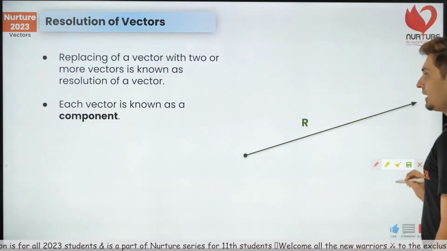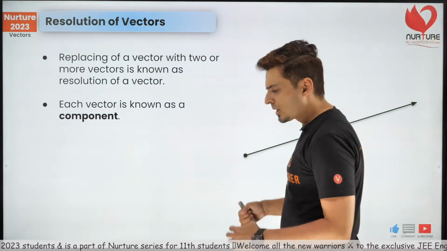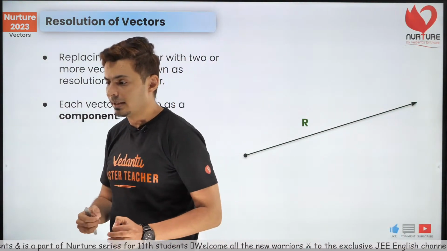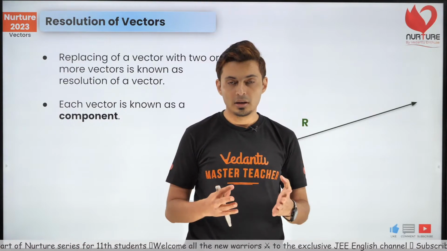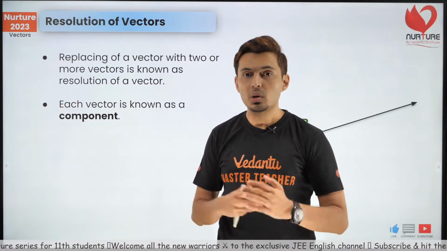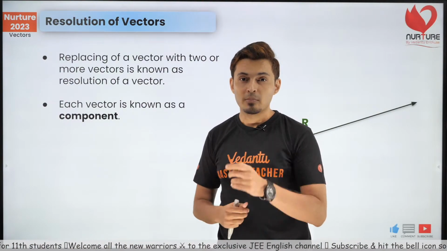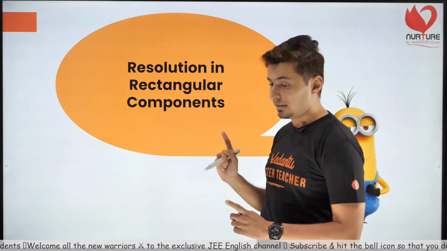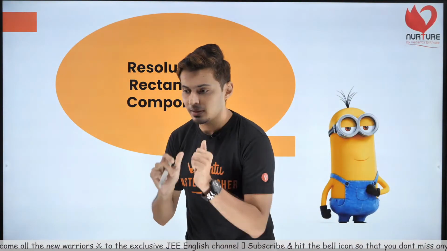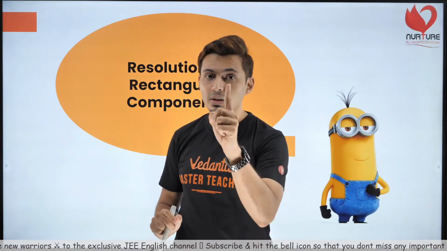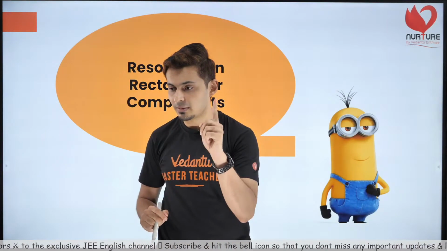Now, talking about it a little bit more, it's not generally so good to split a vector into infinite vectors. But if you split a vector in a particular way, then it is very useful. Yes, Gokulesh, unit magnitude means 1.